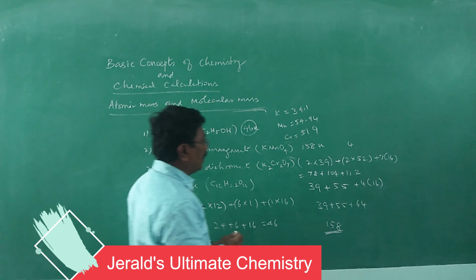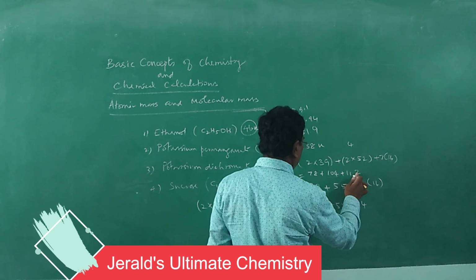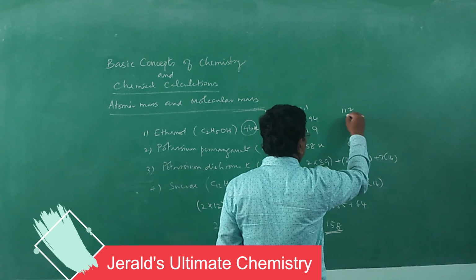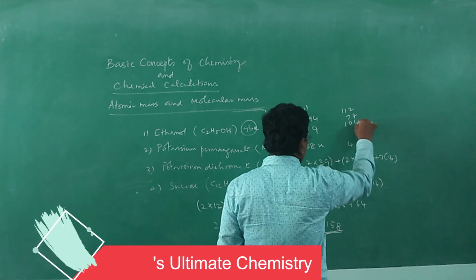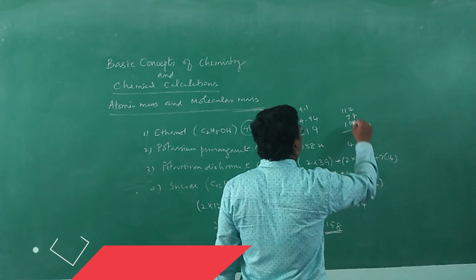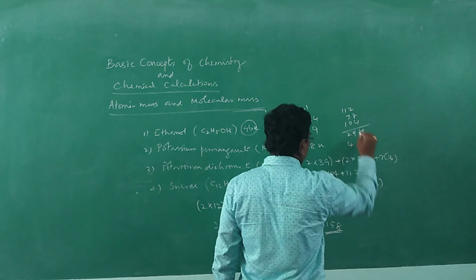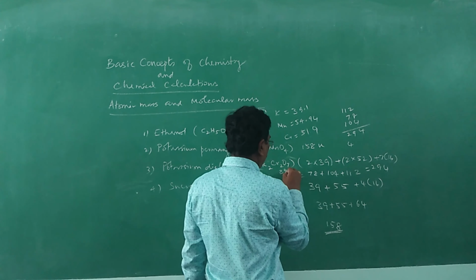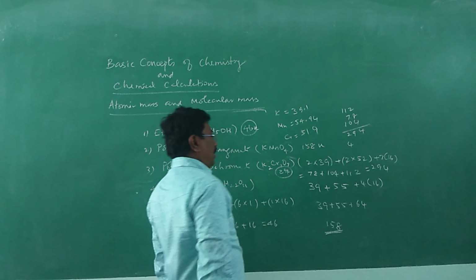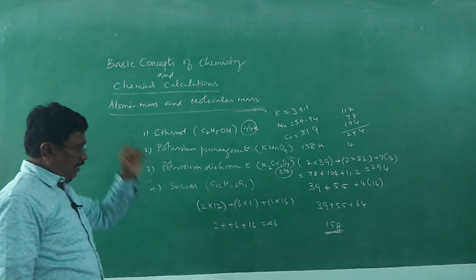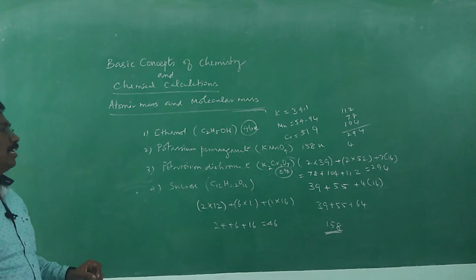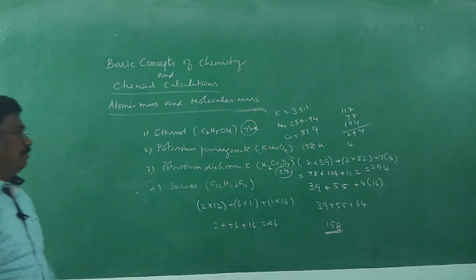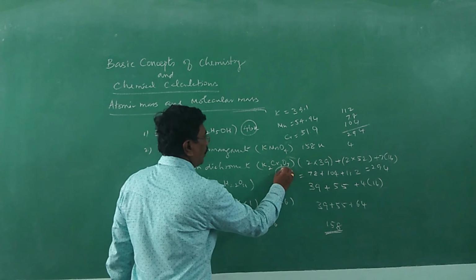If you sum up, 112, 78, 104, you will get 294 as the molecular mass for potassium dichromate. It is 294. Mere number, as I said; unified atomic mass u, atomic mass unit; gram per mole for 1 mole is 294.